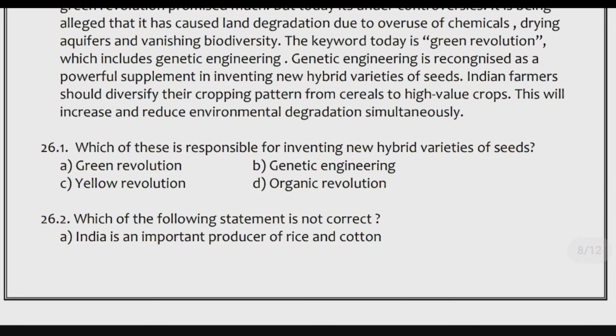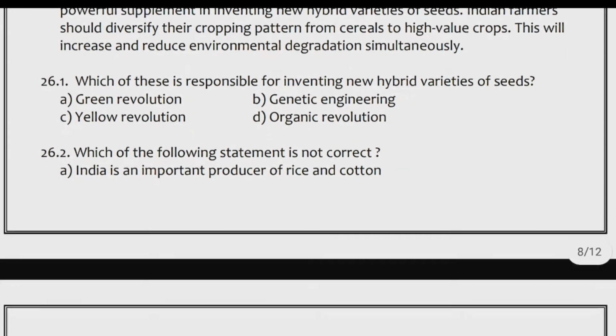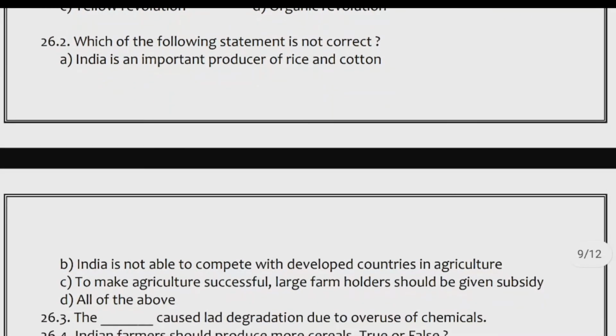26.1. Which of these is responsible for inventing new hybrid varieties of seeds? Options: A. Green Revolution, B. Genetic engineering, C. Yellow Revolution, D. Organic Revolution. 26.2. Which of the following statements is not correct? A. India is an important producer of rice and cotton. B. India is not able to compete with developed countries in agriculture. C. To make agriculture successful, large farm holders should be given subsidy. D. All of the above.